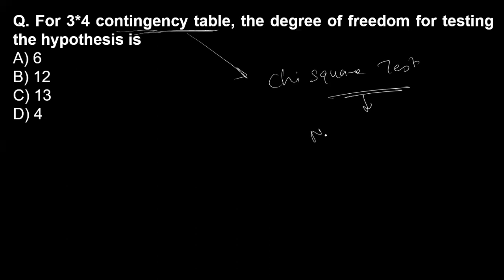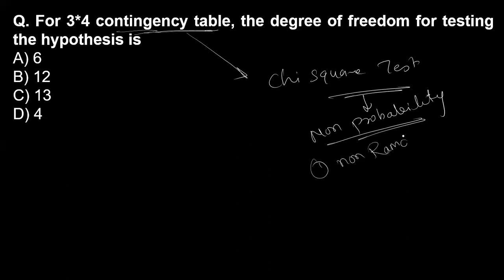The chi-square test is non-probability. Why is it non-probability? Because the data is collected on a non-random basis. That's why the chi-square test is non-probability.